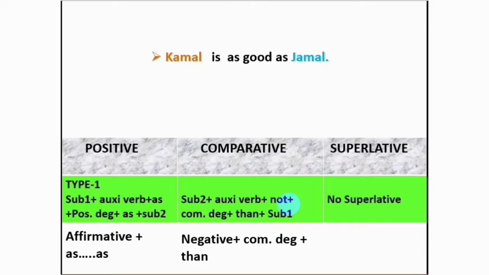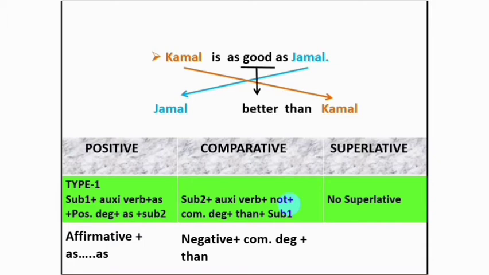What is that? Exchange the two subjects, exchange the 2 degrees, positive to comparative. So, "as good as" becomes "better than", and then exchange the auxiliary to negative. So, the answer becomes Jamal is not better than Kamal. Is it easy, dear student?